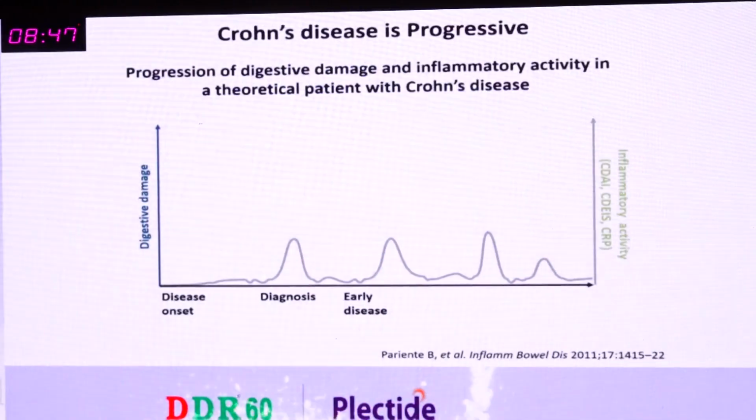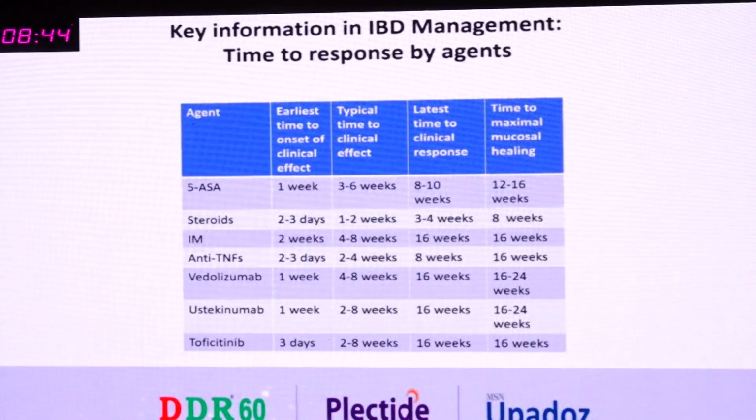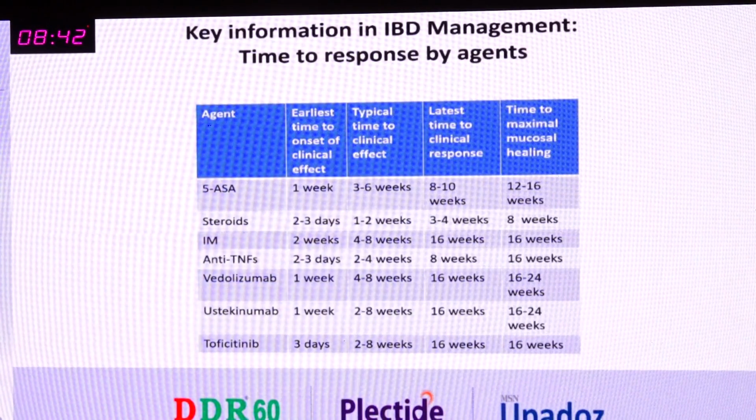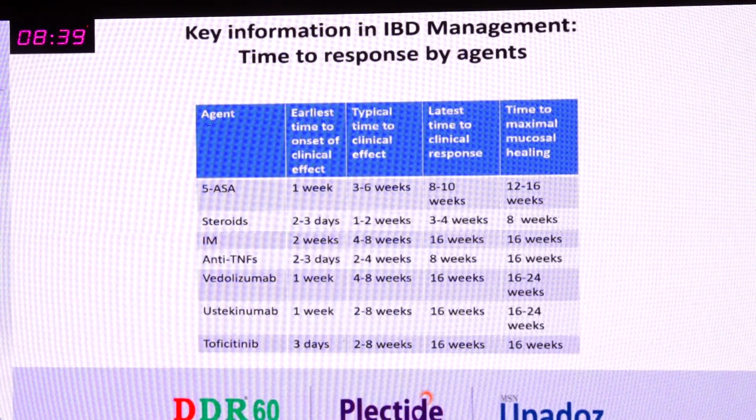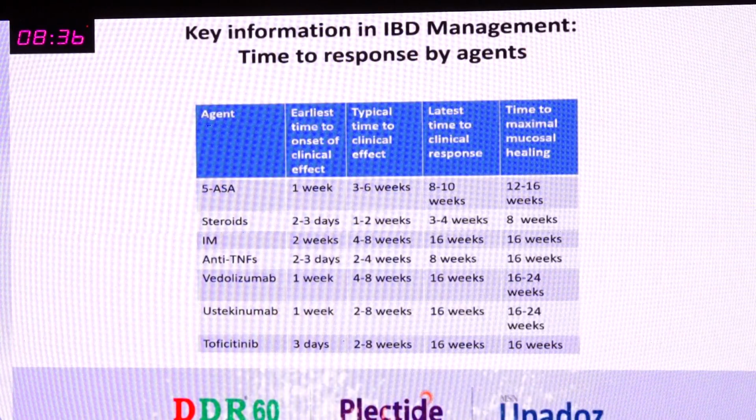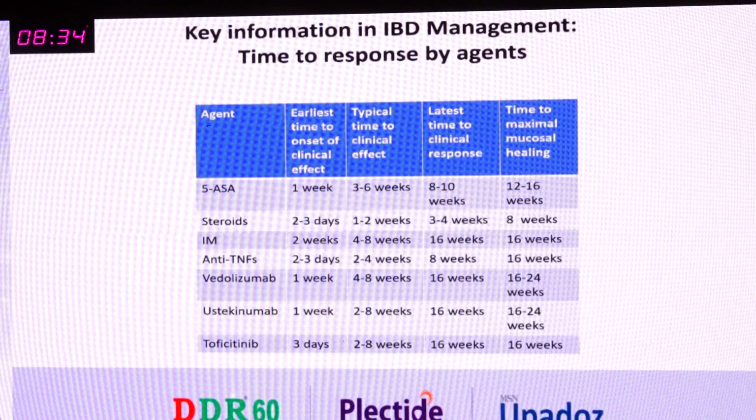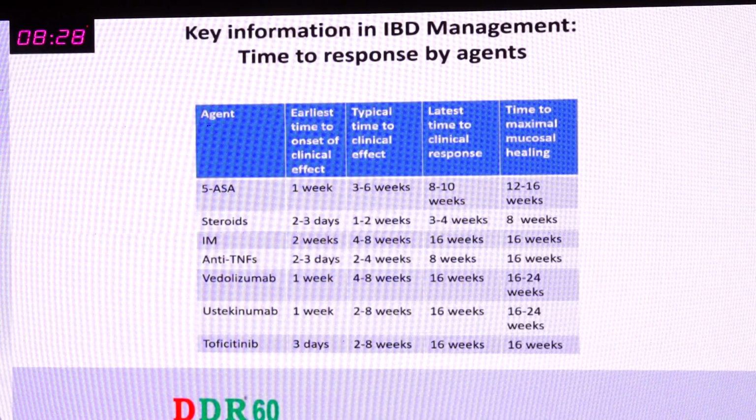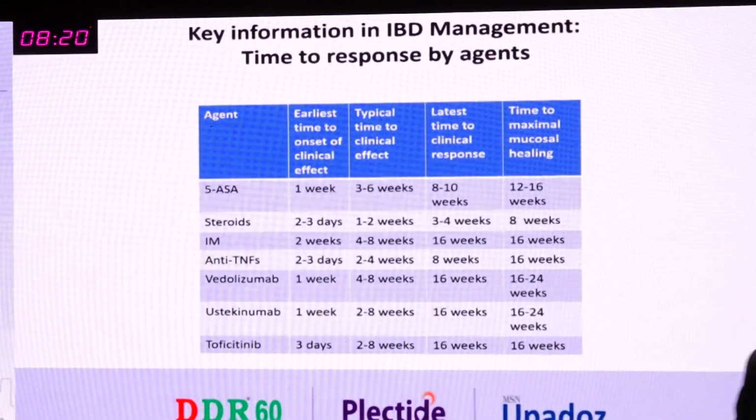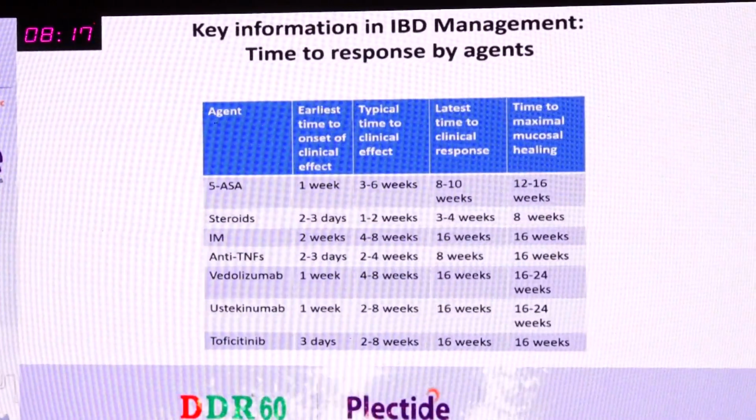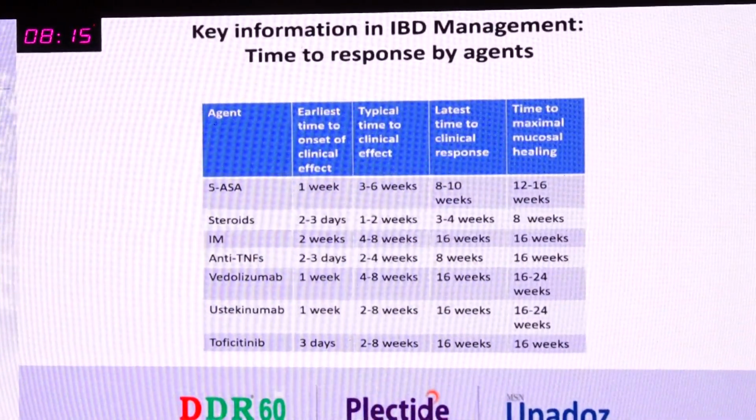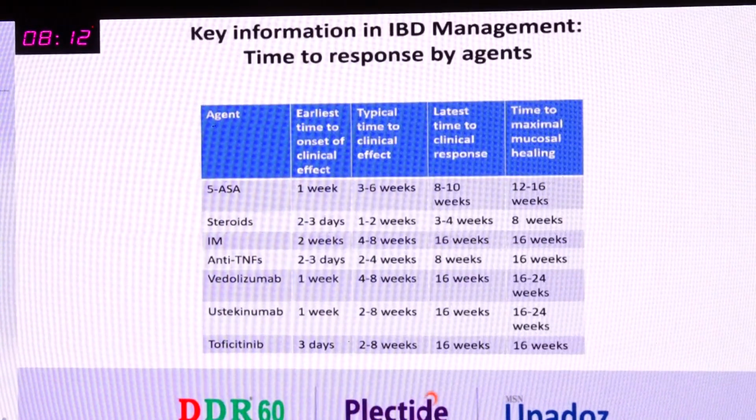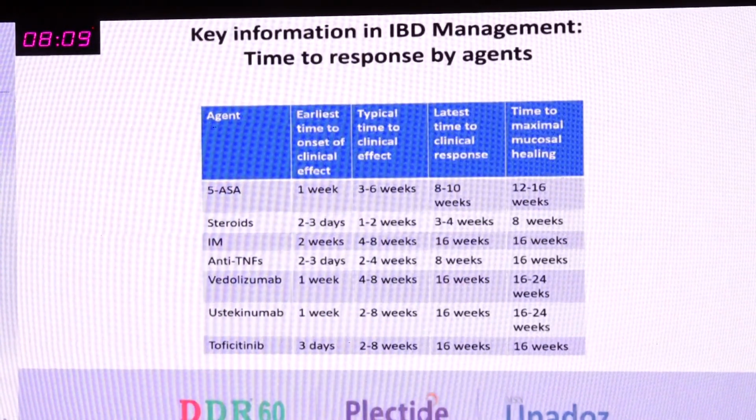And this has already been discussed in various slides. I don't want to take this on. Very importantly, whenever you are going to choose a molecule, whether 5-ASA, steroids, immunomodulators, anti-TNFs, or anti-integrins, the onset for most of these molecules is within the first week. The maximum mucosal healing for 5-ASA will be around 4 to 5 months, for steroids within 8 weeks, for immunomodulators around 16 weeks, and for anti-integrins as well as the interleukin-23 pathway blockers, around 16 to 25 weeks.